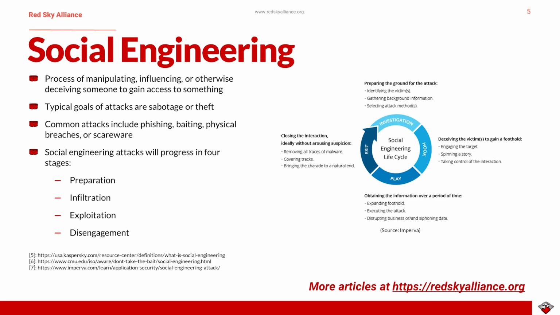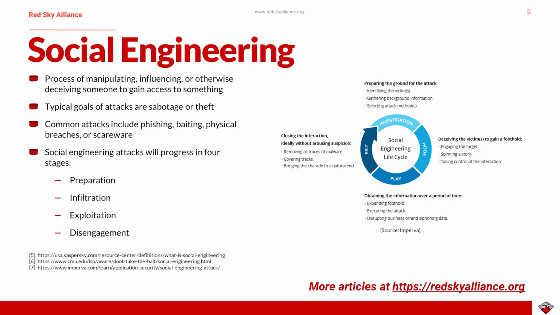Common types of social engineering attacks found in the digital world can include things like phishing, baiting, physical breaches like tailgating, or scareware like a malicious antivirus ad giving a false report.